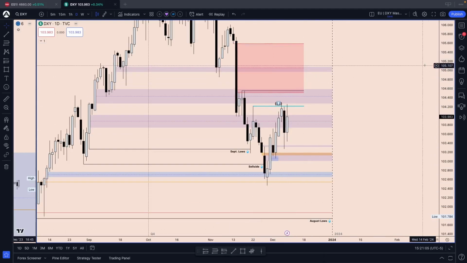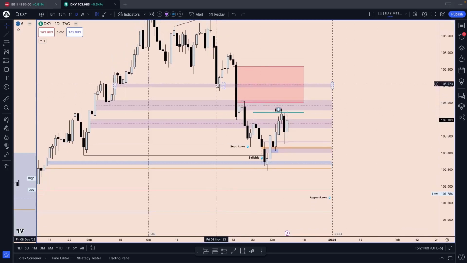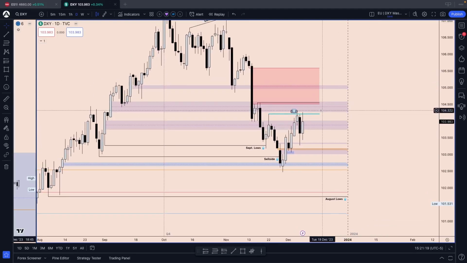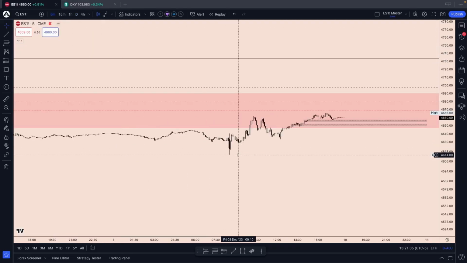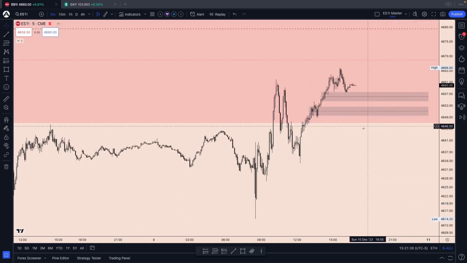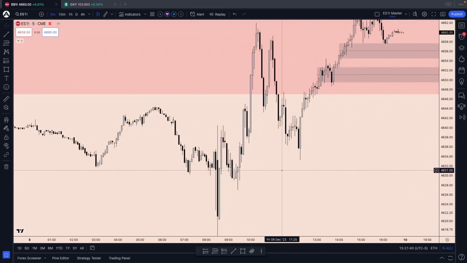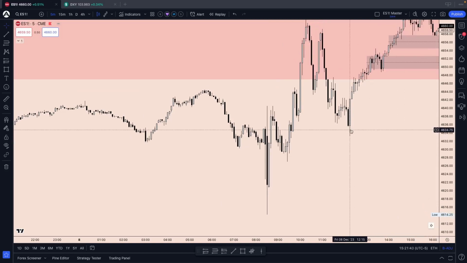Consequent encroachment right up in here, which lines up perfectly with the bodies of this short-term low, short-term high, continuation lower. Well, it's going to be interesting, now having taken a look at DXY and ES, but yeah, good thing that we're not long-term swing trading investors. We don't really have to predict what's going to happen in the future. We're simply going to use our 5-minute time frame or 15, sometimes even 1-minute time frames to look for a good opportunity where the odds are in our favor.